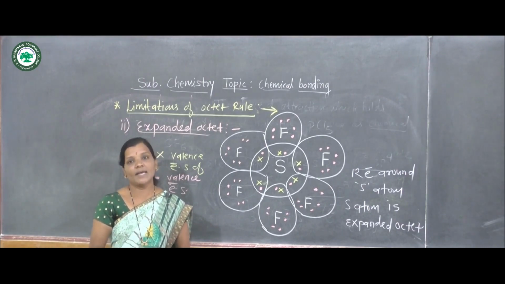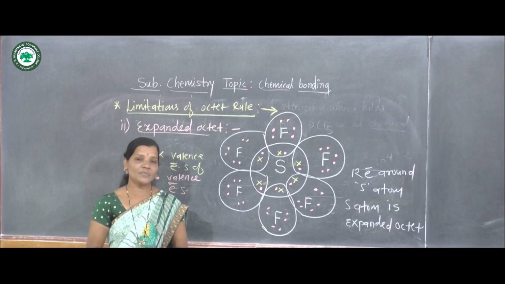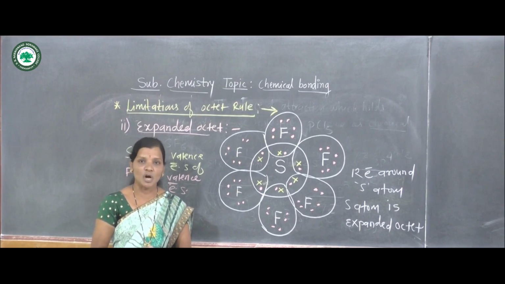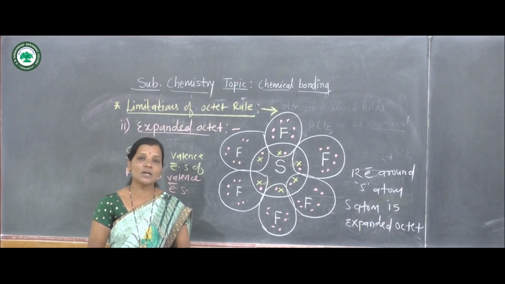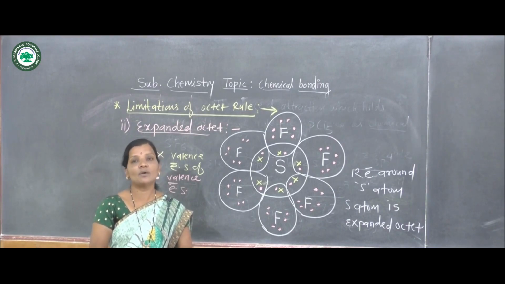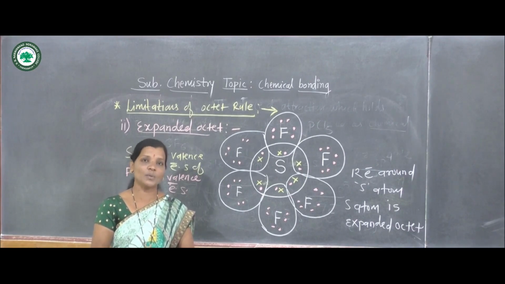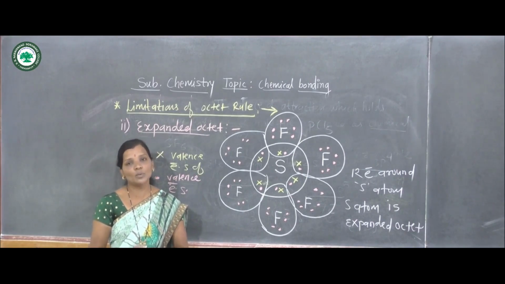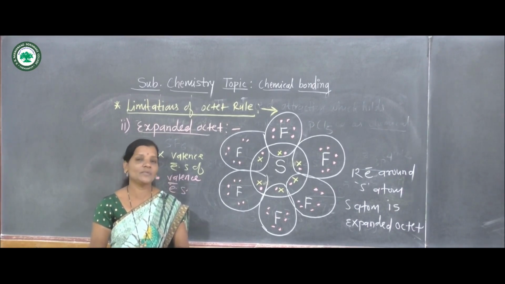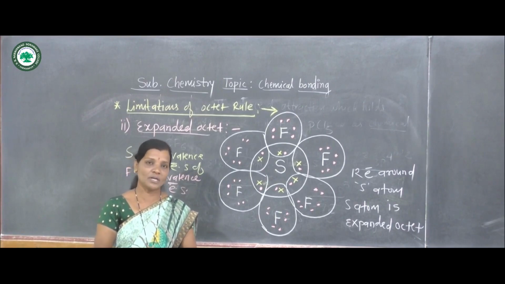Now when gain, loss or sharing of electrons takes place between two atoms, the molecule that is formed has a particular geometry, but that geometry is also not explained by the octet rule, and so that is also a limitation of the octet rule. Also, the bond angles observed between the atoms in a molecule are not explained by the octet rule, and so that is also one of the limitations of the octet rule. And so today we have discussed the limitations of the octet rule and what the octet rule is. Thank you. We'll stop here.